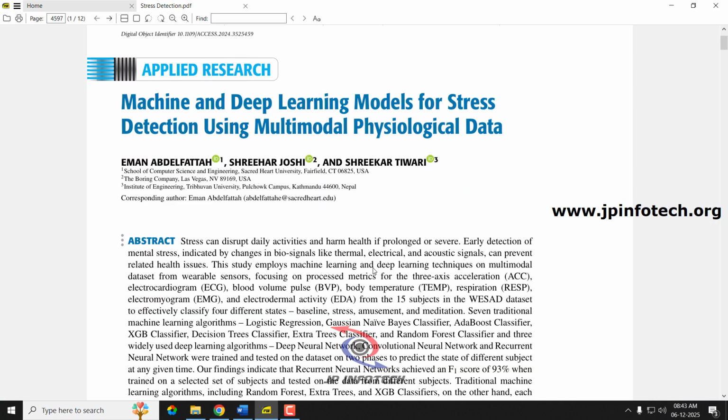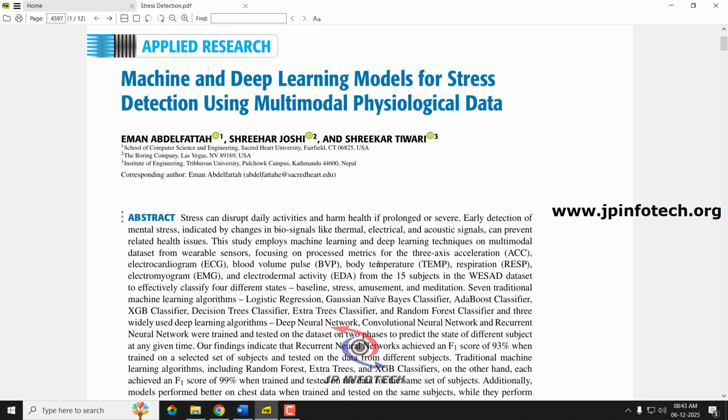In this modern world, every human being has the problem of large stress. The problem with stress is that it affects the mental health of the human being. So identifying this stress in the early stage will help to cure it. But identifying that stress should have a scientific approach. So in this base paper, the authors have utilized machine learning and deep learning models for stress detection.